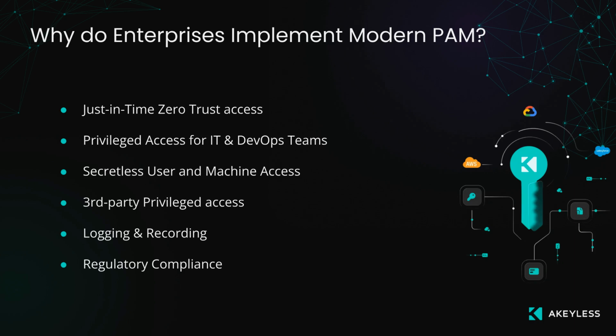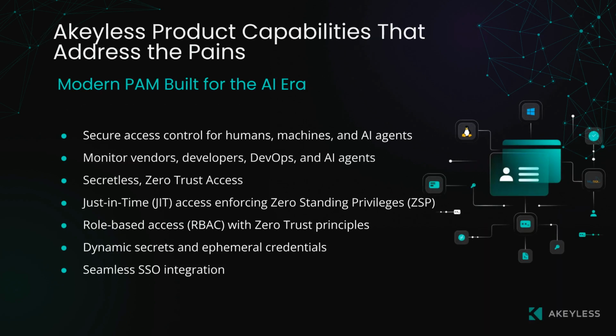They also face risks from vendors and contractors, making third-party privileged access a critical requirement for temporary auditable connectivity without VPNs. To meet governance mandates, companies must implement logging and recording to capture every privileged session for full audit visibility. Finally, growing compliance demands highlight the need for regulatory compliance, ensuring access controls and activity records align with zero trust and data protection standards. Modern PAM begins with secure access control for humans, machines, and AI agents, ensuring every privileged session is verified and policy-bound.